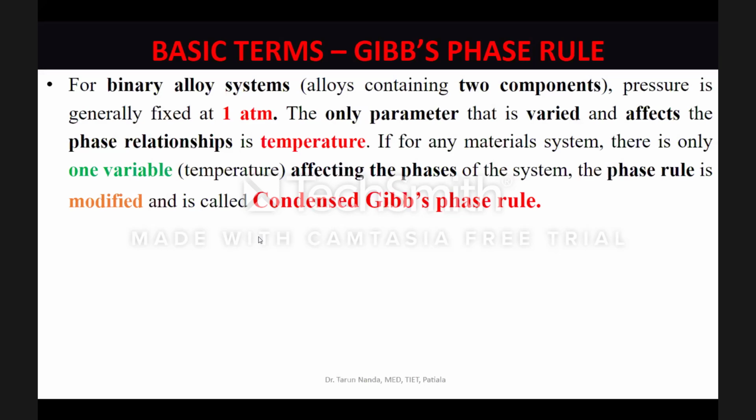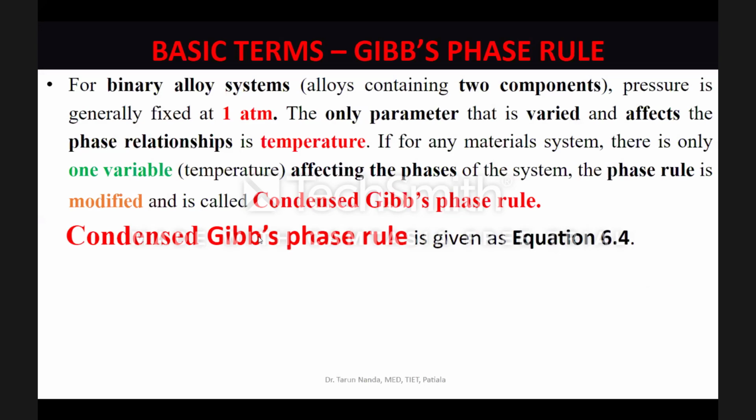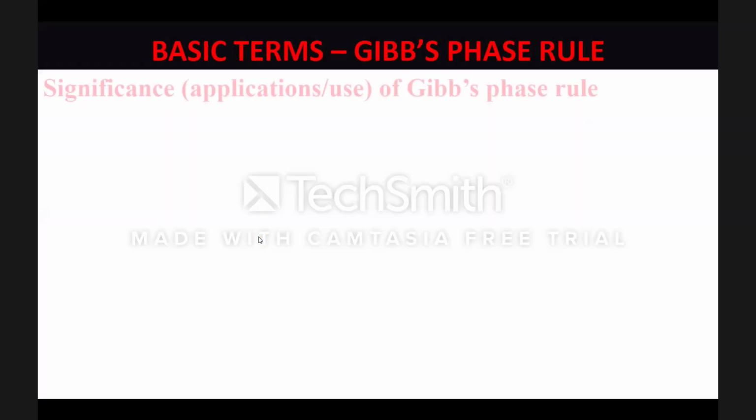So if temperature happens to be the only external variable for the processing of your material system, the Gibbs phase rule is called the condensed Gibbs phase rule, and it is represented as equation 6.4, P plus F is equal to C plus 1. So if somebody asks you that I'm processing a binary alloy, what Gibbs phase rule should I be using? The answer is you should be using the condensed Gibbs phase rule, and the condensed Gibbs phase rule would be P plus F is equal to C plus 1. Okay, students. Then let's see what the significance of the Gibbs phase rule is.